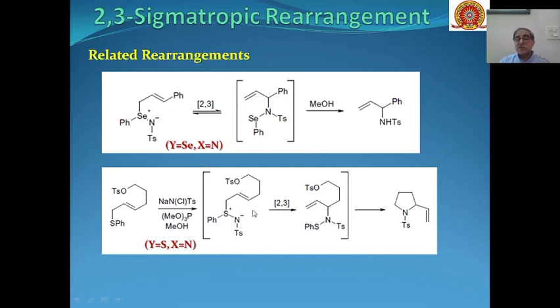These ylides can undergo 2,3 sigmatropic rearrangement to give us these types of intermediates, and because of the presence of this tosylate group, they can be easily cyclized to give us heterocyclic compounds as the product. So tetrahydropyrroles can be formed as the product.